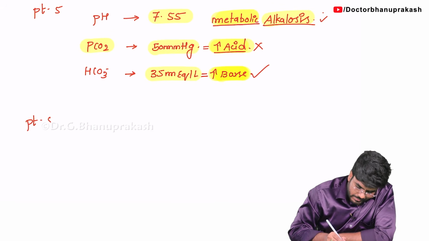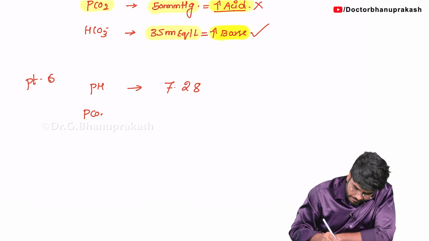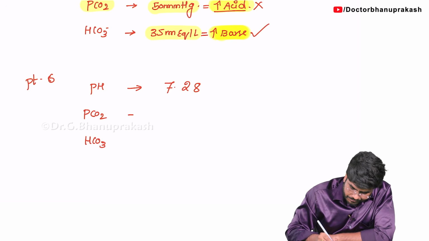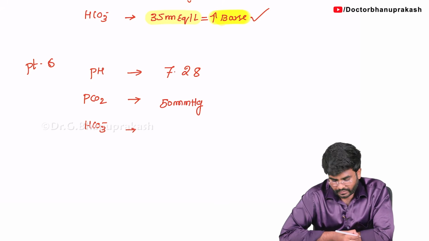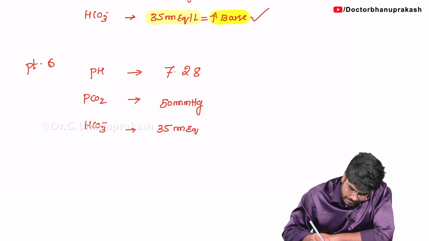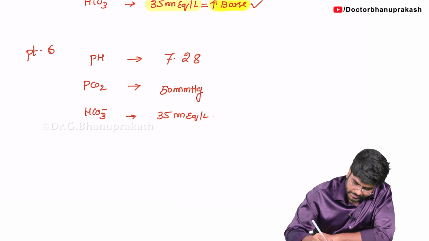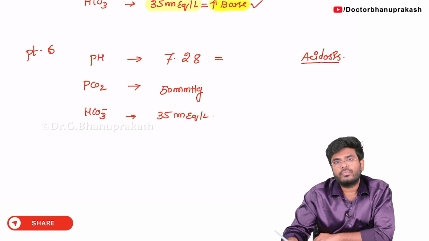Let's say the patient's pH is 7.28. The PCO2 value, 50 mmHg. Bicarbonate value, let's say it is 35 milliequivalents per liter. Now, you tell me, 7.28: definitely, without any doubt, acidosis. Which acidosis? Respiratory or metabolic? That we have to find out.